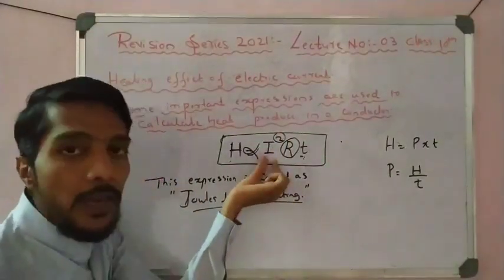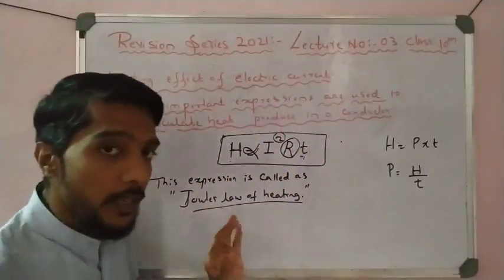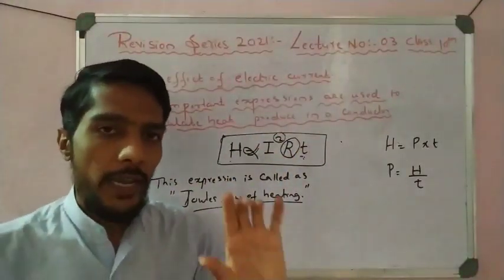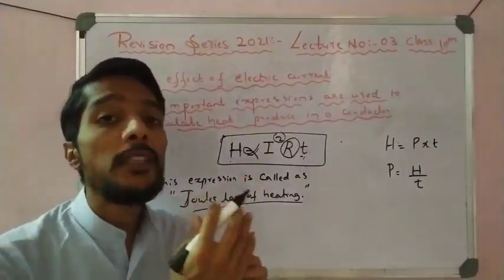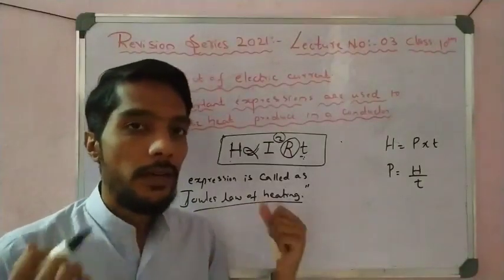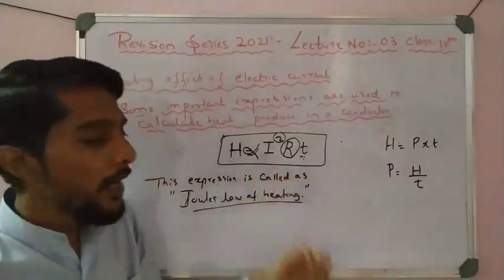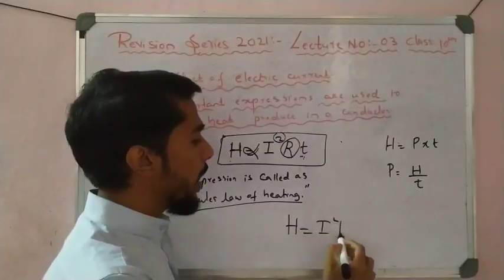What is I? Current. R is resistance. T is the time. Again I say, this statement you get in the textbook, but you have to remember it. Do not learn by heart; try to make tricks to memorize the definite statements. So simple, memorize H is equal to I square RT.